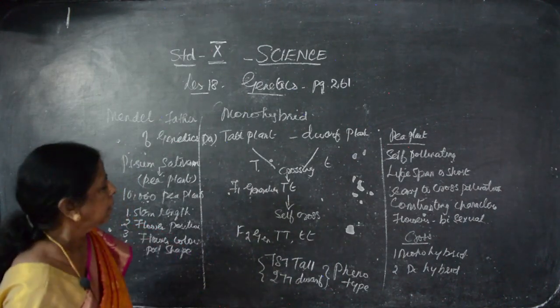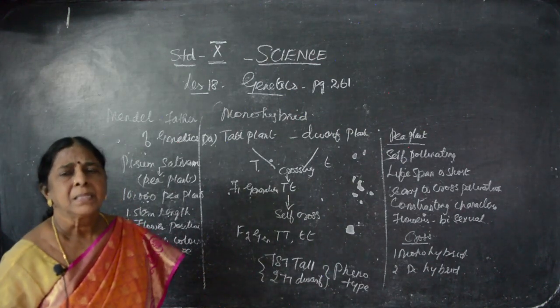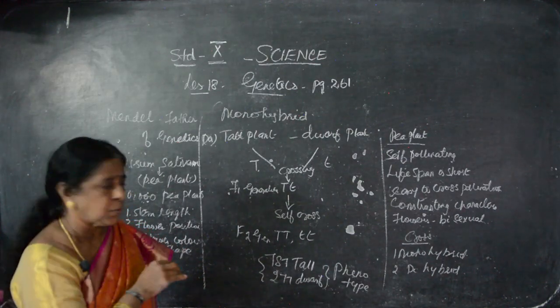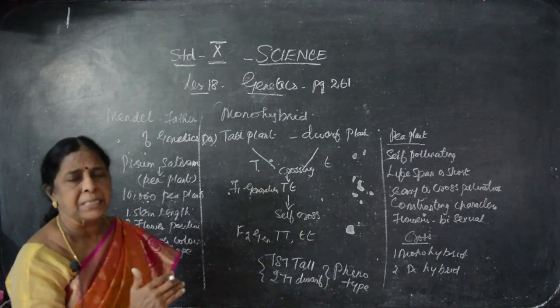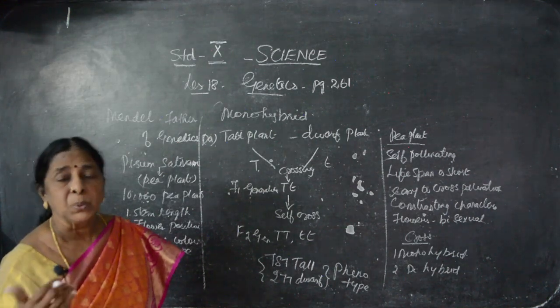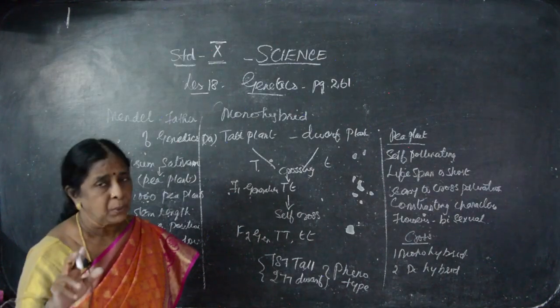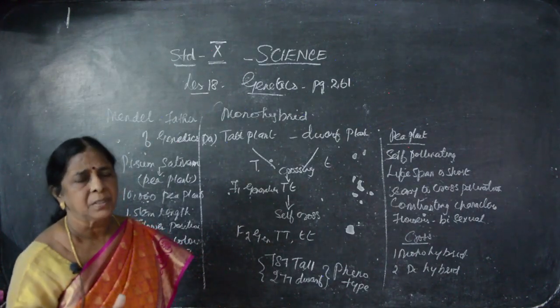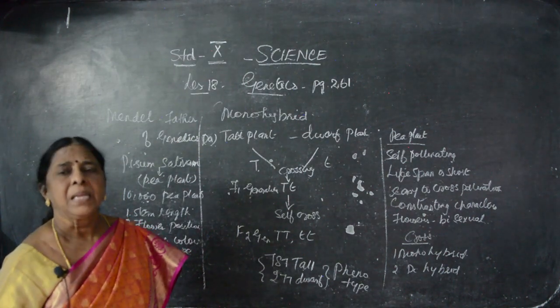Then after that, when clearly examined, the ratio is not only tall and dwarf plants, but medium plants also. That is, some plants are tall, some plants are medium, some plants are dwarf. So, instead of 2 characters, what do you have? 3 characters are revealed. Only 2 characters he has taken, tall and short. But here, tall, medium and short. 3 characters are revealed.